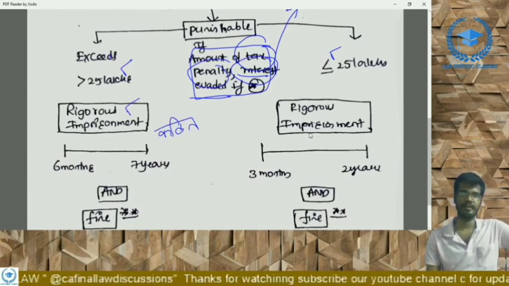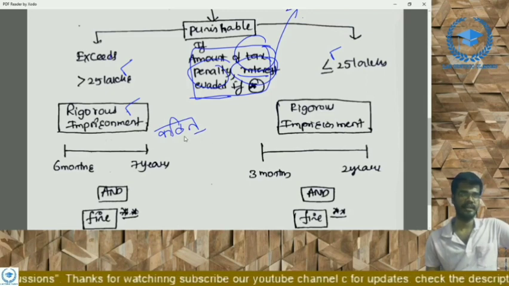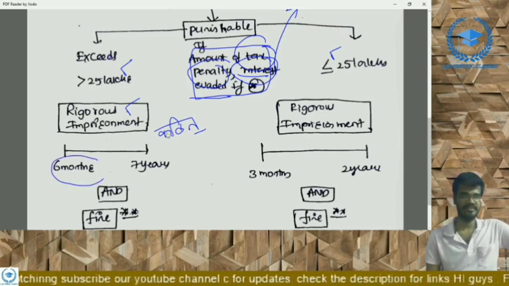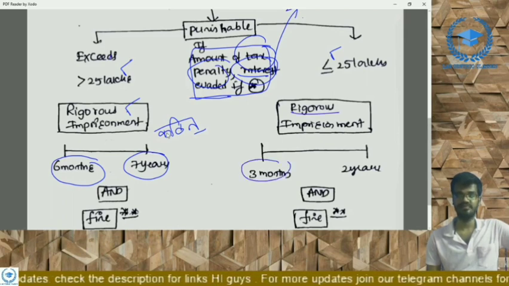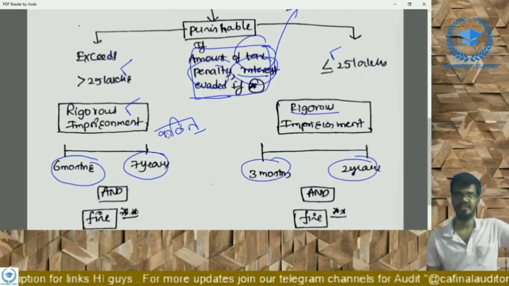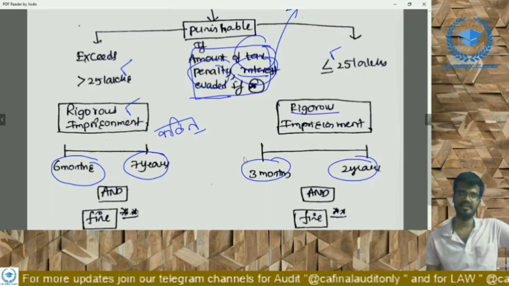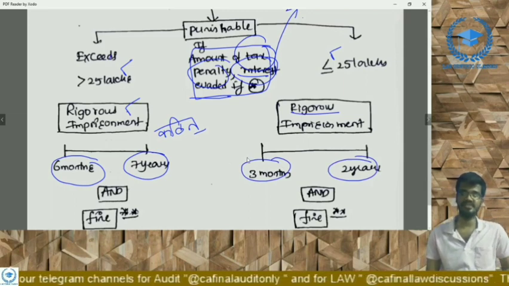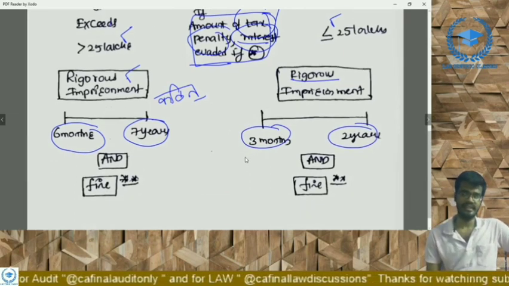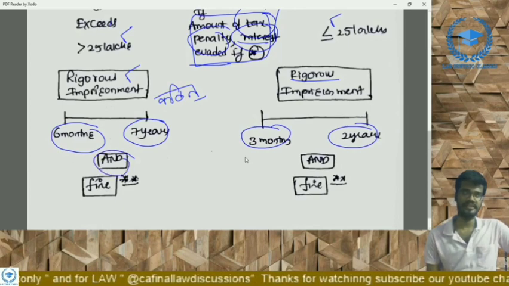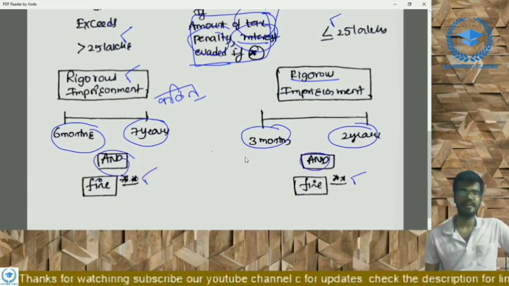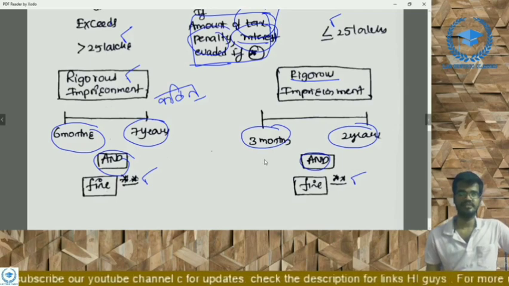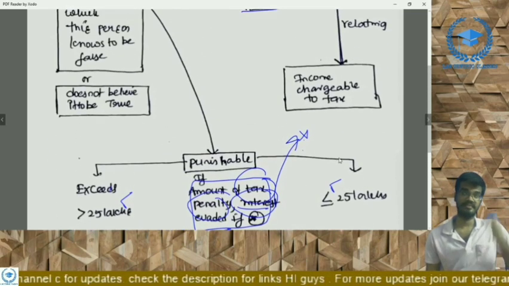Rigorous imprisonment of minimum 6 months and maximum 7 years, and if the amount is less than or equal to 25 lakhs, rigorous imprisonment of minimum 3 months and maximum 2 years. Here it is non-compoundable, and the fine has not been specified. Just a fine is imposed. It depends on a case to case basis, right?